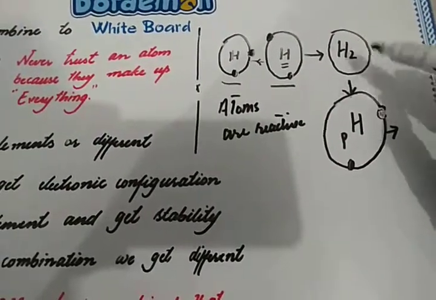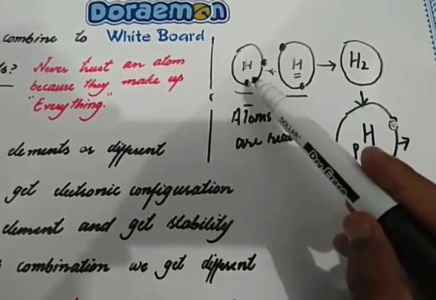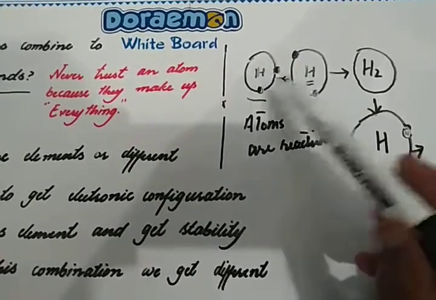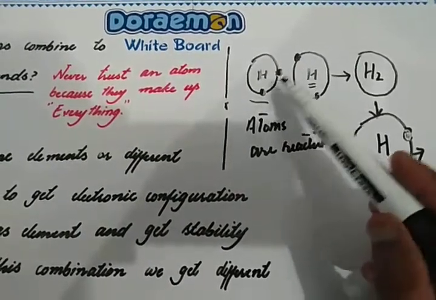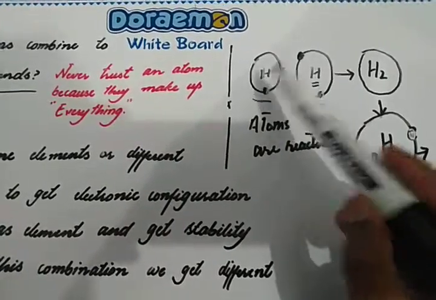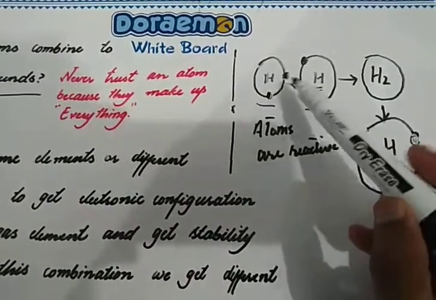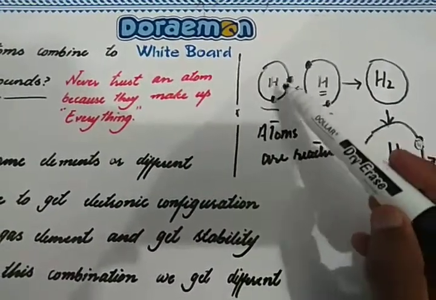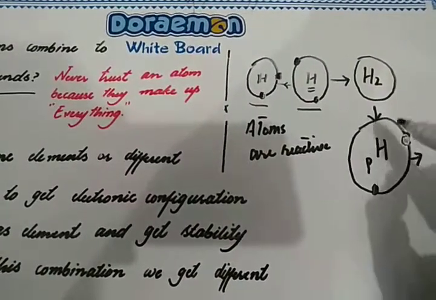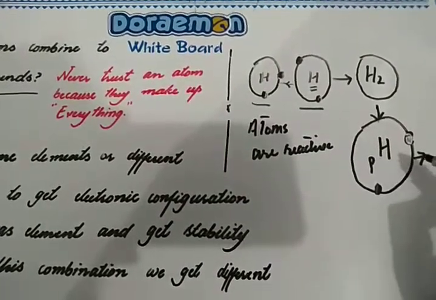One electron this hydrogen atom already has, and the other electron this hydrogen atom donates to this hydrogen atom, or these two hydrogen atoms share their outermost electron, because this hydrogen atom is also in need of completing its duplet. So this way this hydrogen atom also completed its duplet. Duplet means to complete the outermost shell with two electrons and get stability.